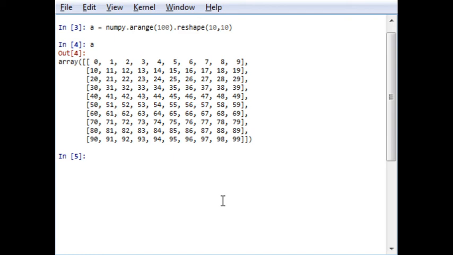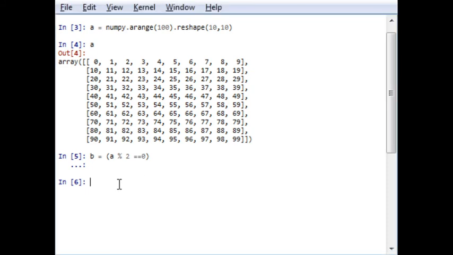First of all, I will generate another array, that is array b. So b will be something like that, which is not equal to 0. So b now stores a matrix of boolean values where the value is true when the element of a is divisible by 2, and the value is false when the element is not divisible by 2.